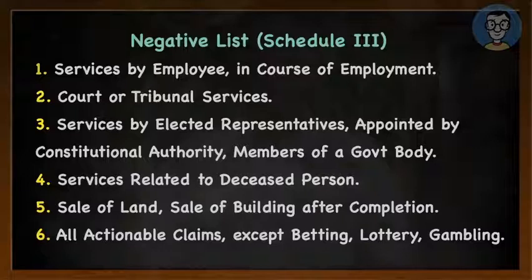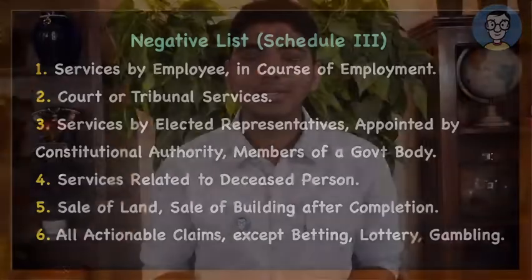First item talks about any service provided by employee to employer in the course of employment is a negative list item. So what is it telling? Any service provided by employee to employer in the course of employment is not subject to GST because it is not considered as supply. Let us take a simple example to understand what that entire sentence means.